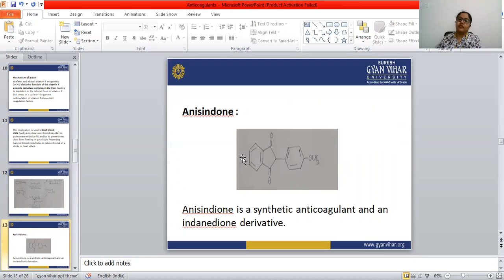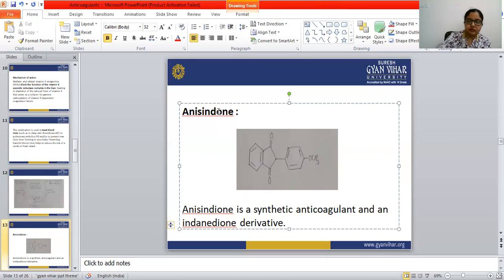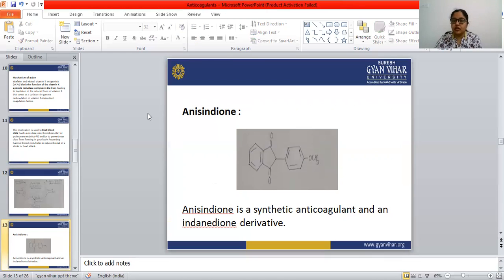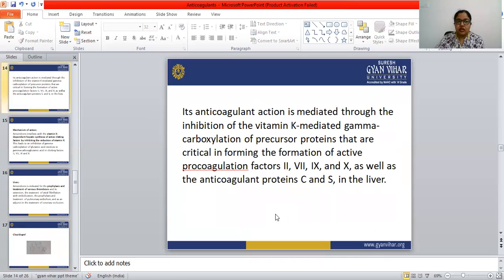In anisindione, there are three ring structures present: a benzene ring, a 5-member ring with a double bond O, and a benzene ring with OCH3. Anisindione is a synthetic anticoagulant and an indandione derivative.